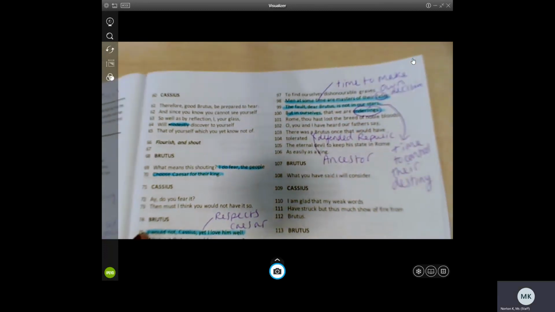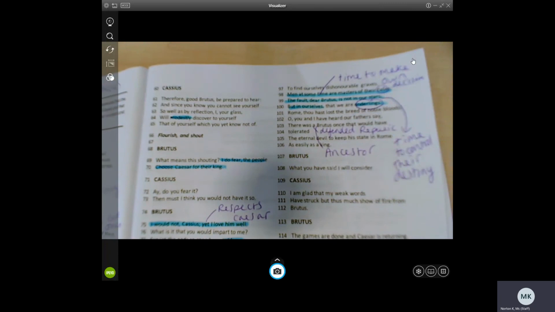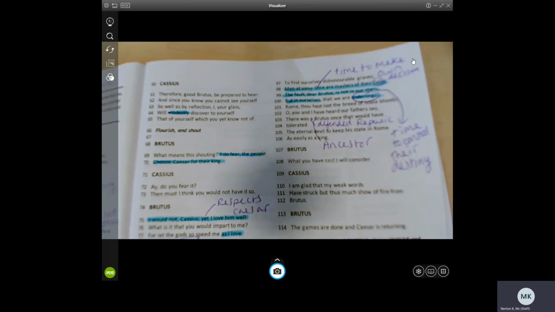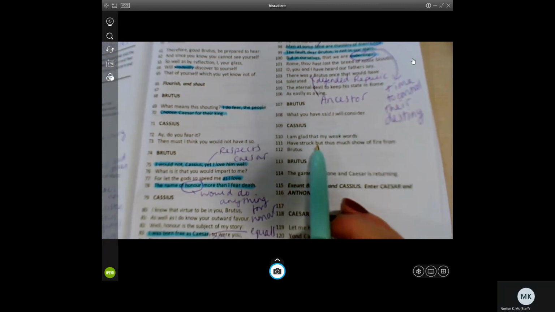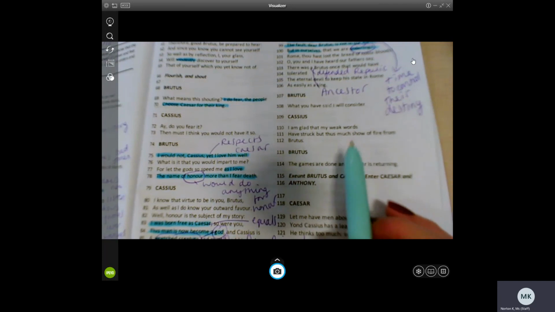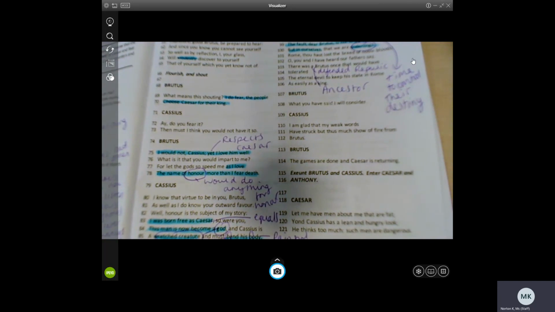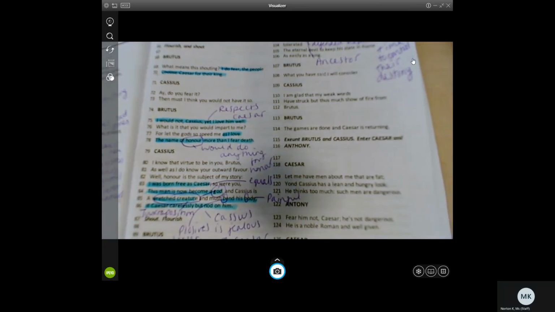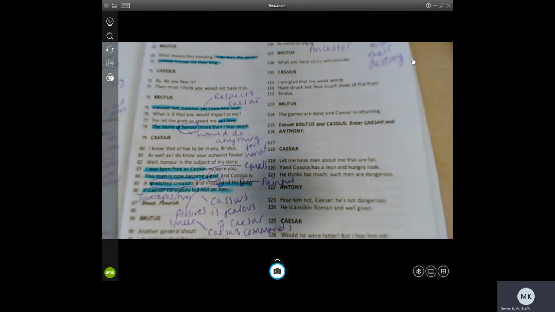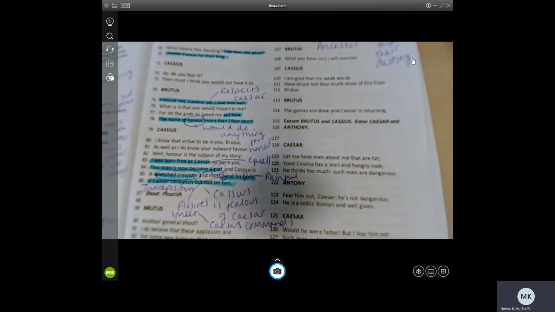In the past, Brutus's ancestor defended Rome, built the Republic, and now Cassius is saying, look, you should do the same as your ancestor did. What you have said, I will consider. I am glad that my weak words have struck but this much show of fire from Brutus. The games are done and Caesar is returning. Exeunt Brutus and Cassius, enter Caesar and Antony. So Brutus and Cassius go off stage, Caesar and Mark Antony come on.